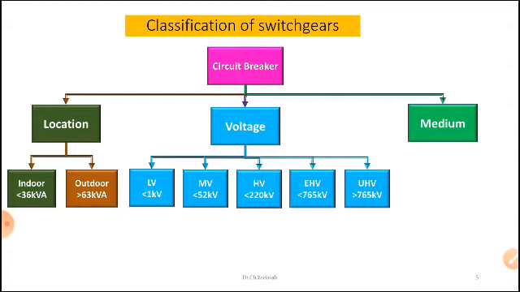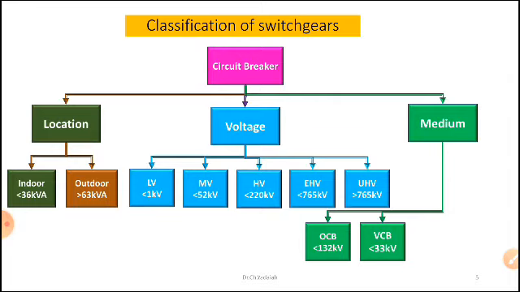Now based on the medium, whether you are using solid medium, liquid medium, or gas medium to nullify the arc. Here I can use the oil circuit breaker, up to 132 kV. Another interesting breaker is the vacuum circuit breaker. These breakers are mostly used up to 33 kV only in the distribution system. Another type is the air blast circuit breaker, which I can use above 132 kV in EHV substations.